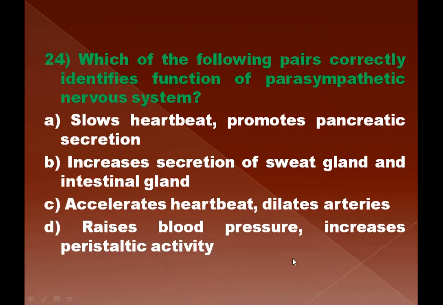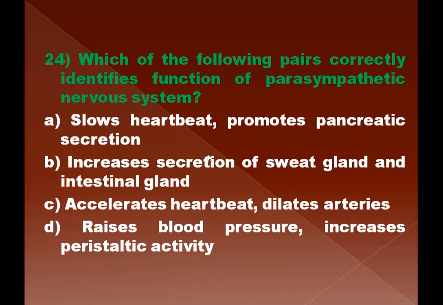Question number 24. Which of the following pairs correctly identifies function of parasympathetic nervous system? A. Slow heartbeat, promotes pancreatic secretion. B. Increases secretion of sweat gland and intestinal glands. C. Accelerates heartbeat, dilates arteries.